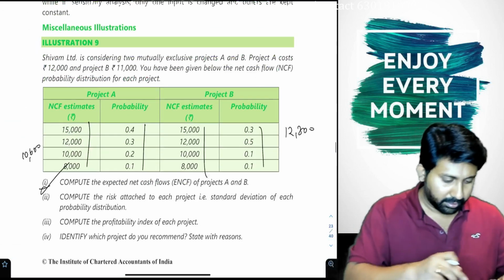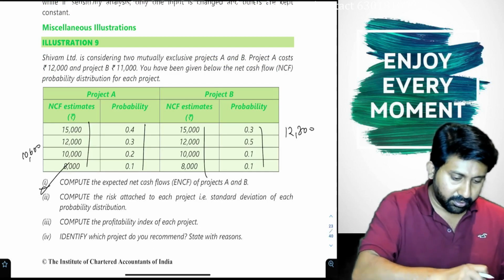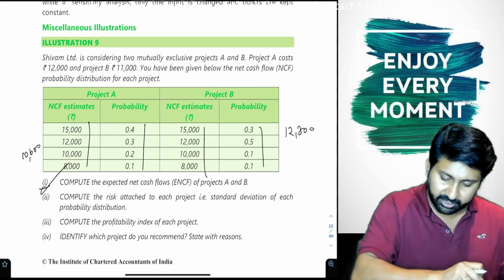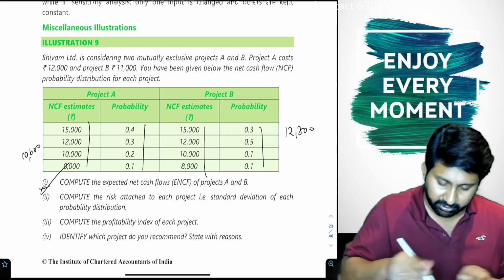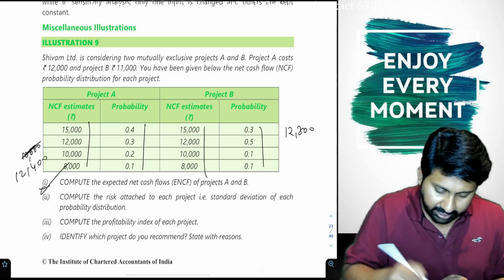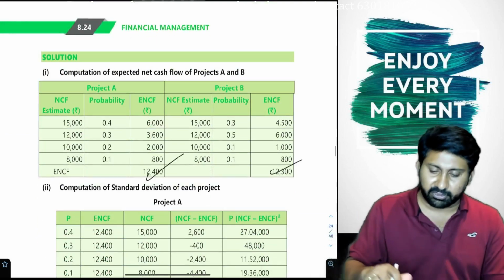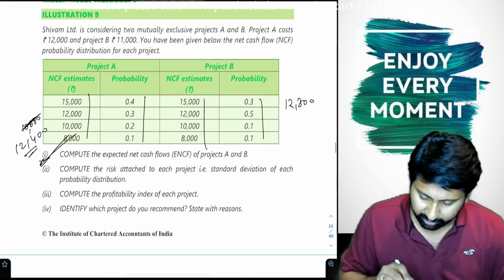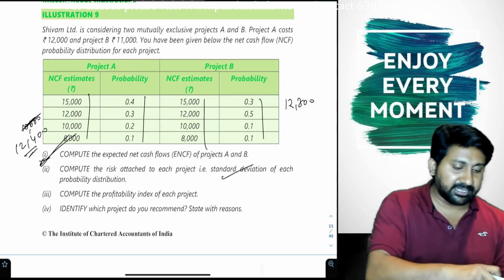Okay, do it again. First one, 15,000 into 0.4, 12,000 into 0.3, 10,000 into 0.2, 8,000 into 0.1, 12,400. Sorry, I think I didn't consider one of the numbers. I'm very sorry. So 12,400 and 12,300. First part over. Calculate risk attached to this. Means he is asking to calculate the standard deviation.